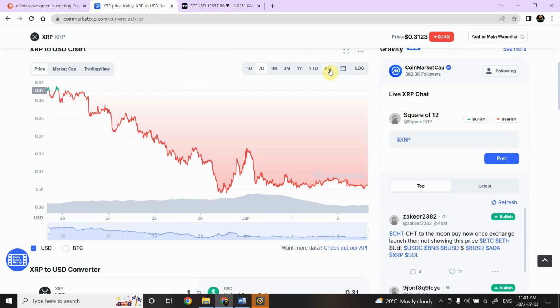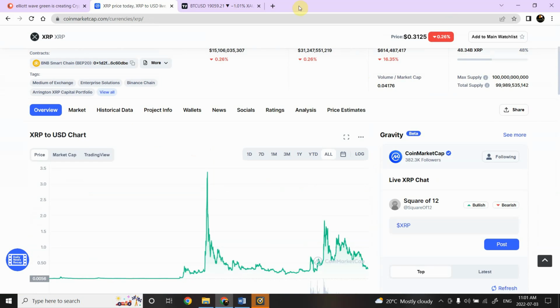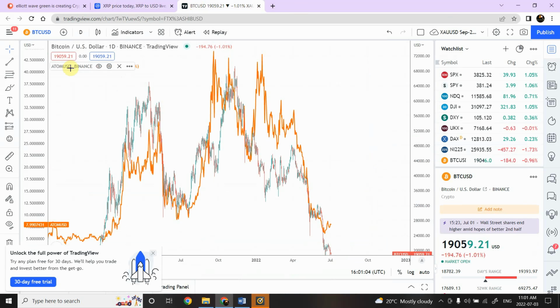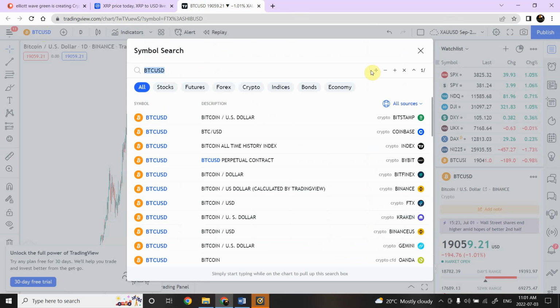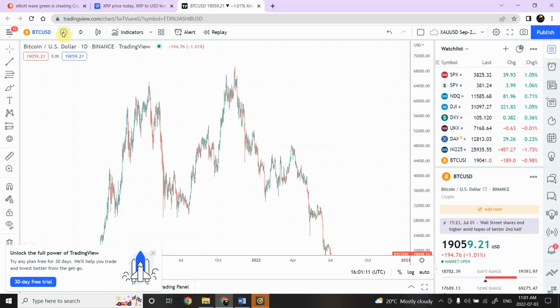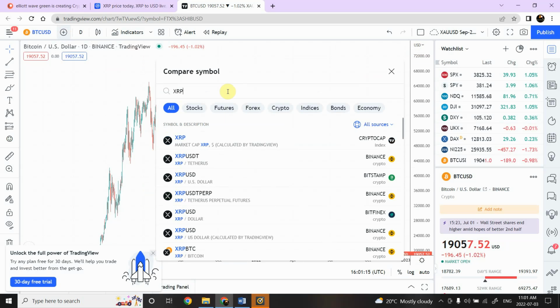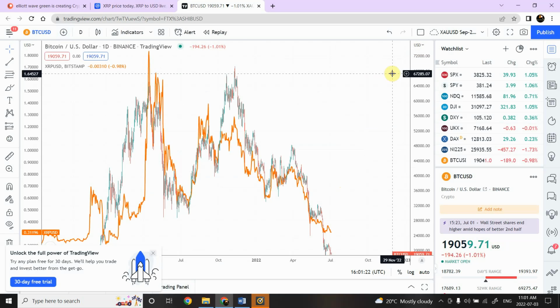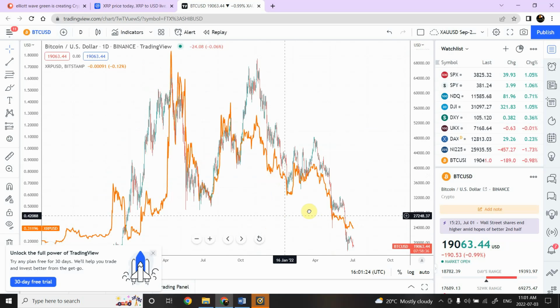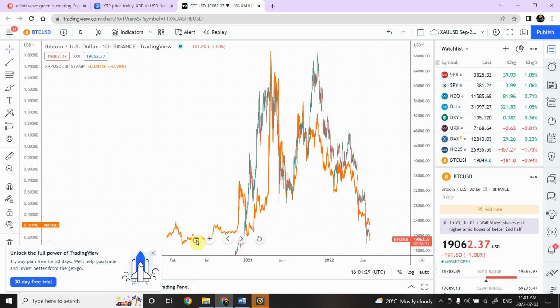So we go in all of it right over here, and we can compare it with the Bitcoin right over here. Let me delete that. Actually, let me leave that and let me compare that with XRP. Now, when we are comparing both the currencies, quite an interesting phenomenon is coming to us.